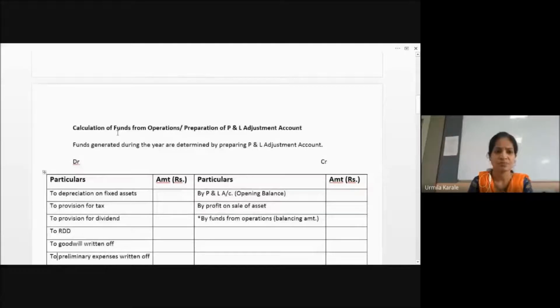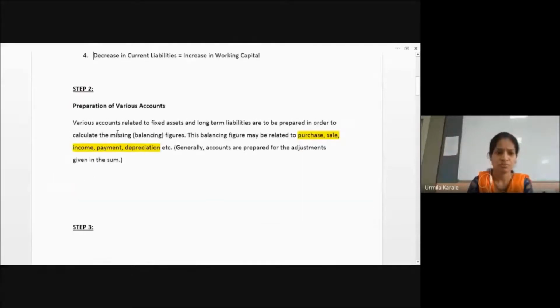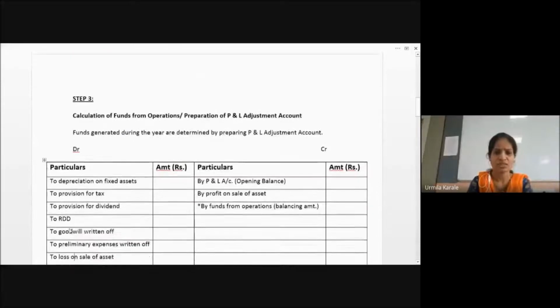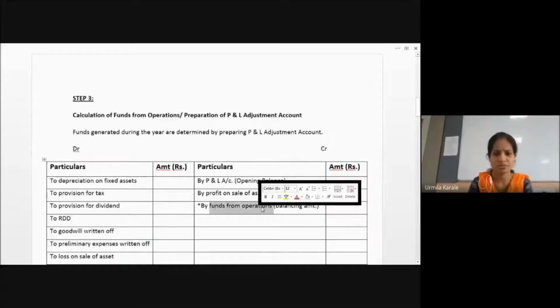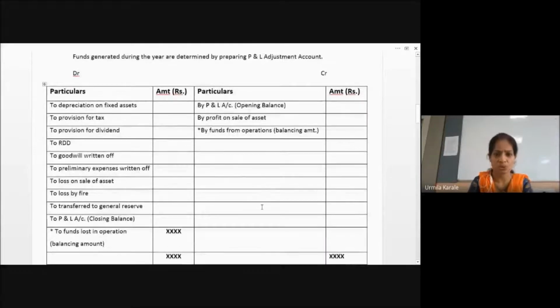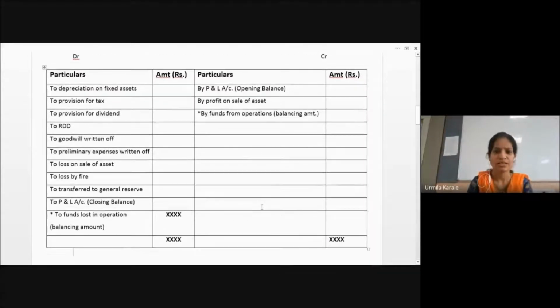Third step is creation of the profit and loss adjustment account. Why did we create it? So that we can find out funds from operation. Now in this format, most of the time your adjustments are shown. What we are trying to do here, you can see, this is your opening balance. Closing balance is not shown. So just the total of this side and this side is equal.